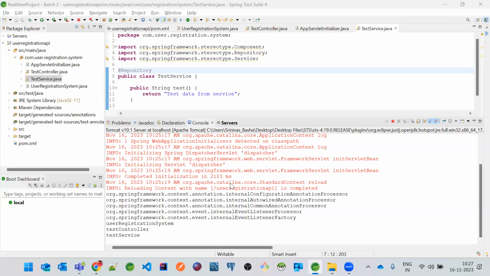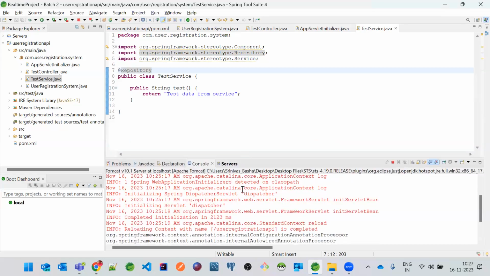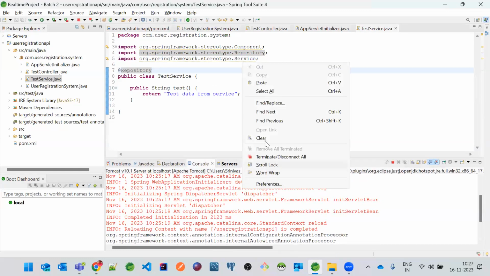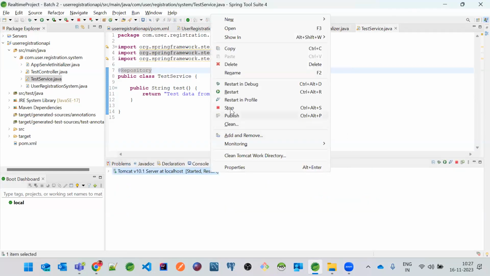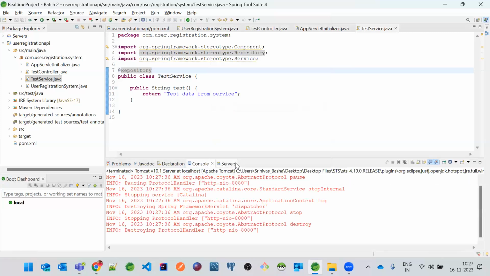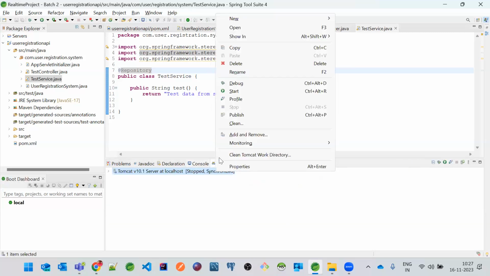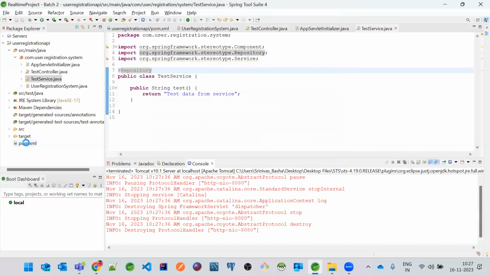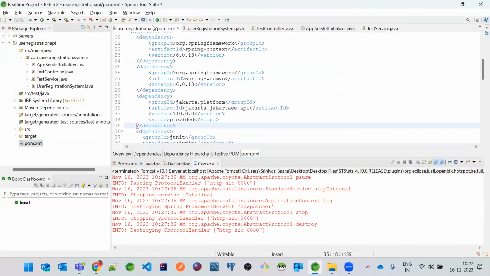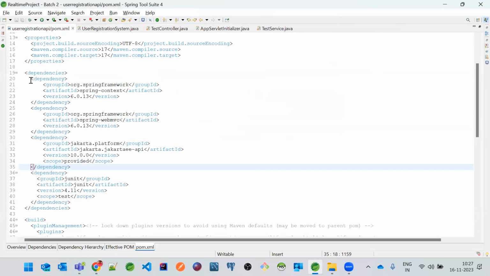Okay, fine. So now let's convert this application to Spring Boot. If we are using Spring Boot, do we need a server first of all? Stop it. Delete it. I don't have a server now. So the next thing, do we need all these dependencies?